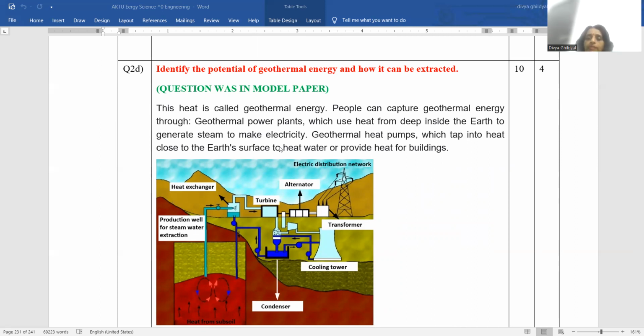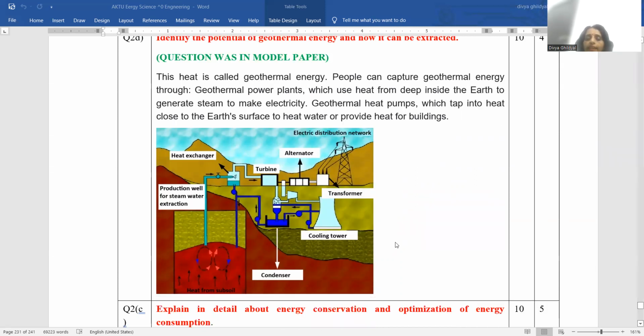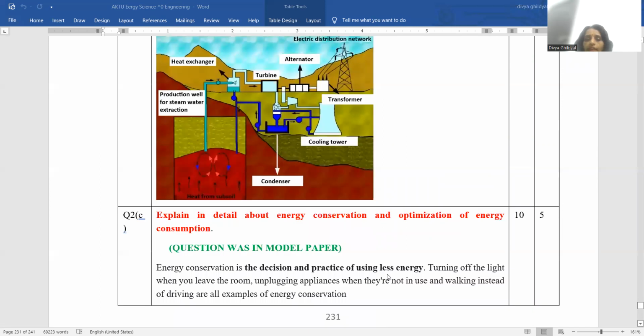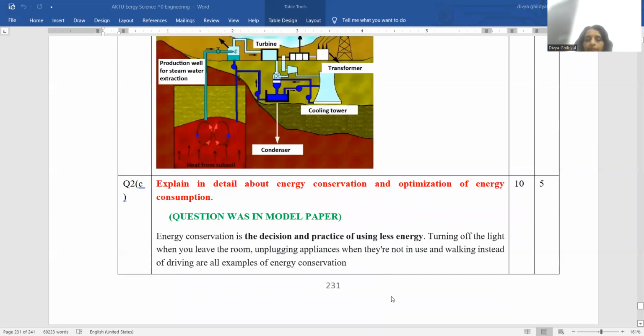Geothermal heat pumps tap into heat close to the earth's surface to heat water to provide heat for the buildings. See, they are taking it from beneath the earth's surface, and then it is being used to run the turbines, and these turbines in return are giving electricity which is to be used for running buildings etc.